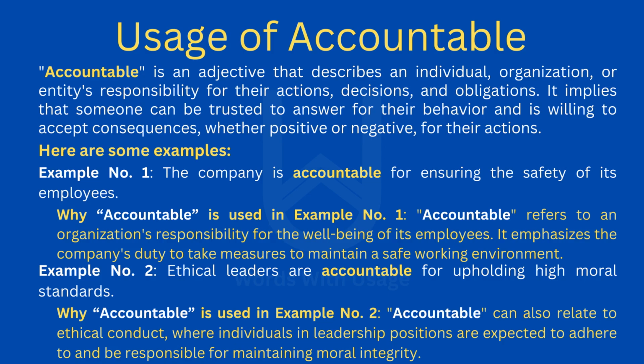Here are some examples. Example number 1, the company is accountable for ensuring the safety of its employees. Why accountable is used in example number 1. Accountable refers to an organization's responsibility for the well-being of its employees. It emphasizes the company's duty to take measures to maintain a safe working environment.